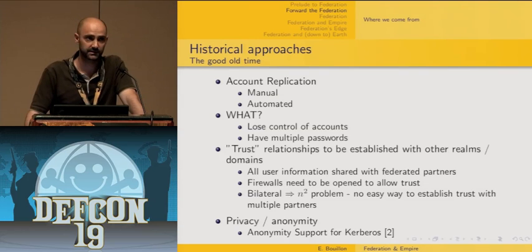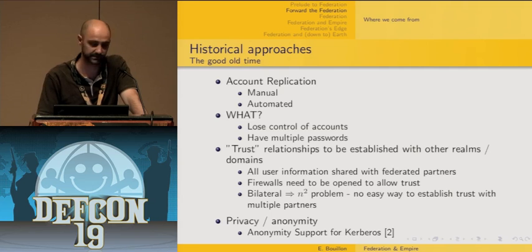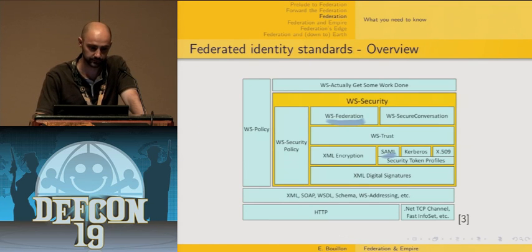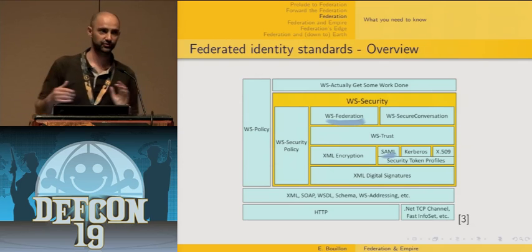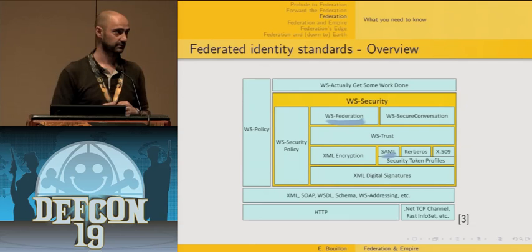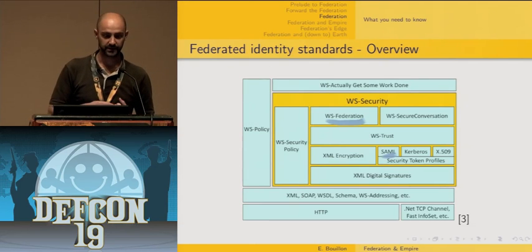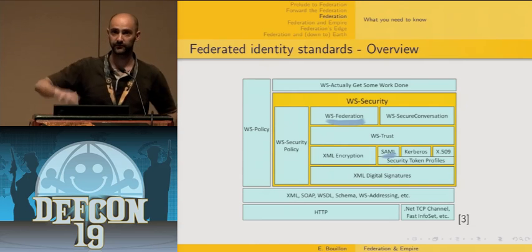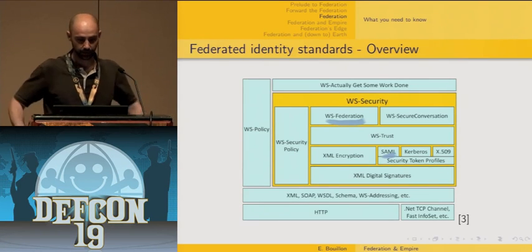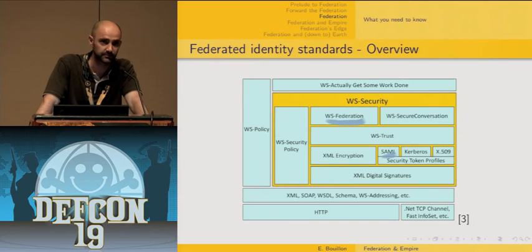So this problem is not new, and of course previous solutions have already been deployed. Usually these solutions rely either on duplicating user accounts more or less intelligently, or on establishing trust relationships between security domains, typically Kerberos trust relationships between Active Directory domains, be it unilateral or bidirectional trust relationships.